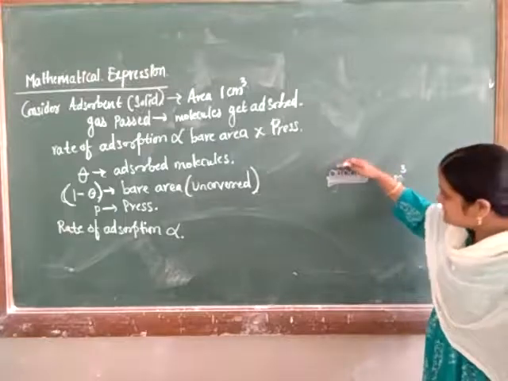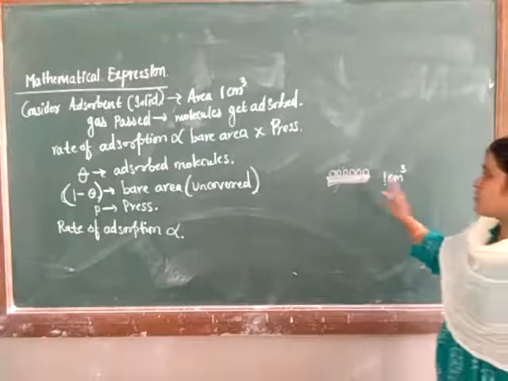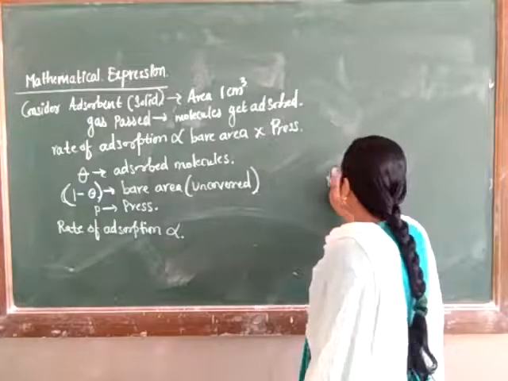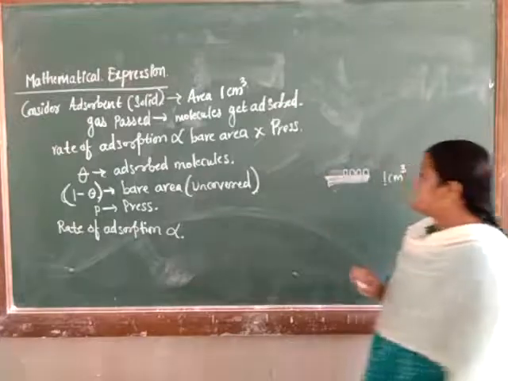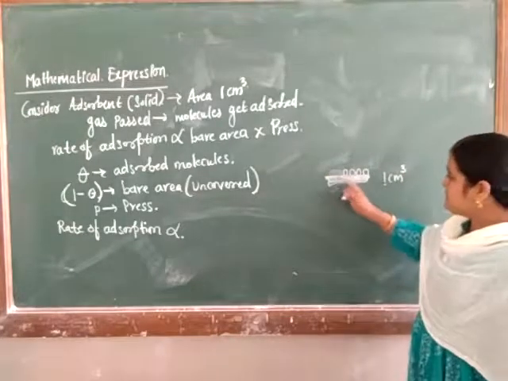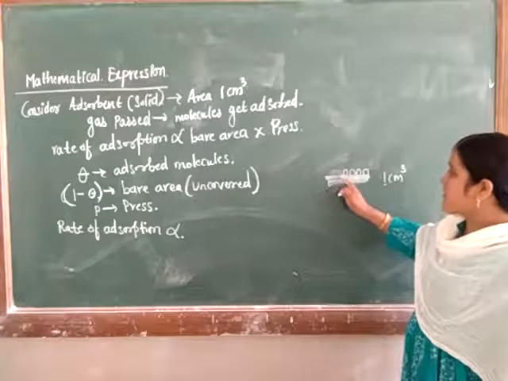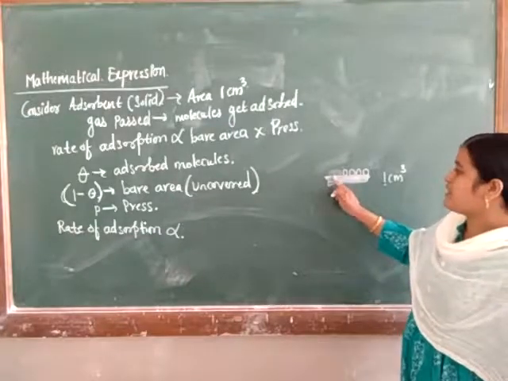If gas molecules get adsorbed on the solid surface, what will happen to the rate of adsorption? Some molecules will get adsorbed, and some area will remain as such over there without adsorption, without gas molecules. This unadsorbed, uncovered area we can call a bare area.